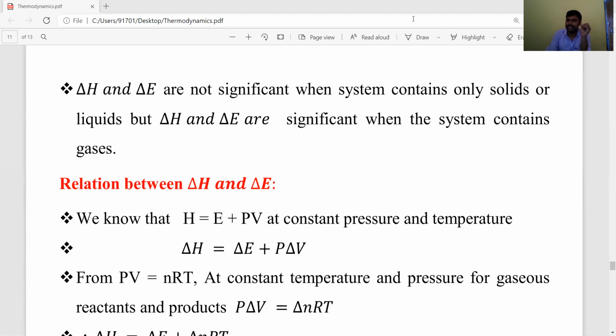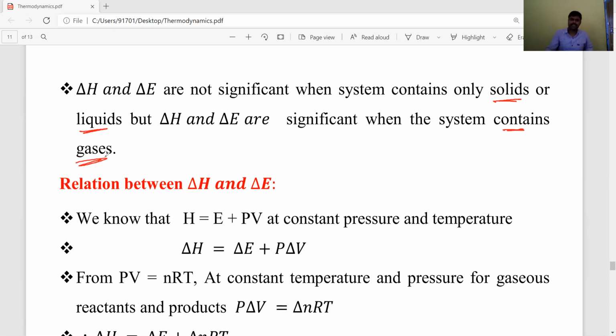Enthalpy change and internal energy are not applicable when a system contains pure solids or liquids. But they are significant when the system contains gases. When gaseous reactants or gaseous products are present in a chemical reaction, enthalpy change and internal energy change are applicable and significant. Otherwise, for pure solids and pure liquids, the enthalpy change is equal to zero. We need to consider that.